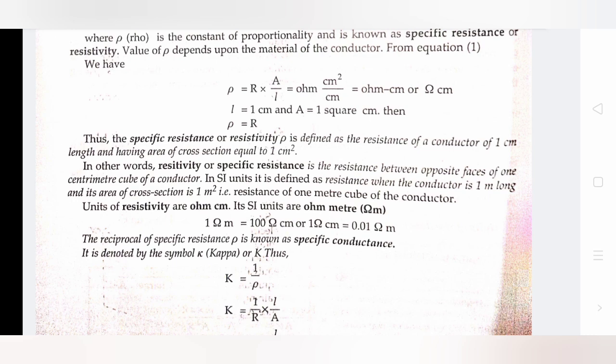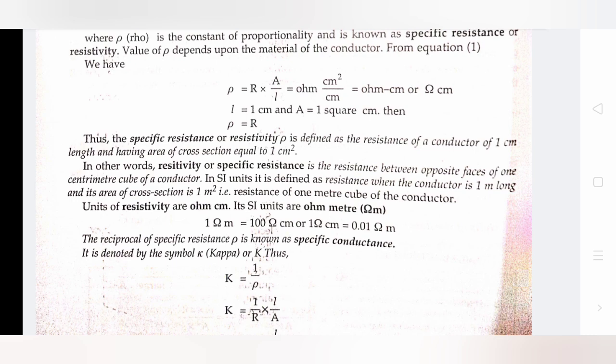In other words, resistivity or specific resistance is the resistance between opposite faces of a centimeter cube of a conductor. In SI units, it is defined as the resistance when the conductor is 1 meter long and its area of cross section is 1 meter square, that is, the resistance of a 1 meter cube of the conductor.